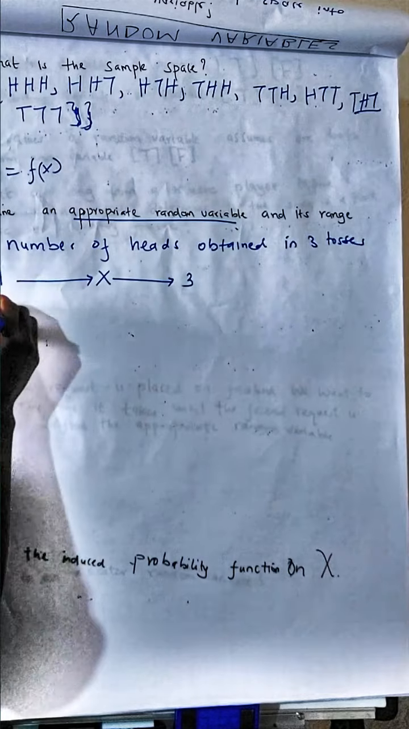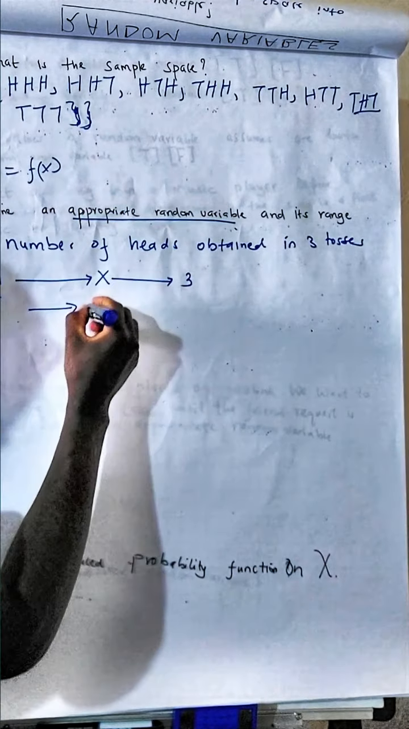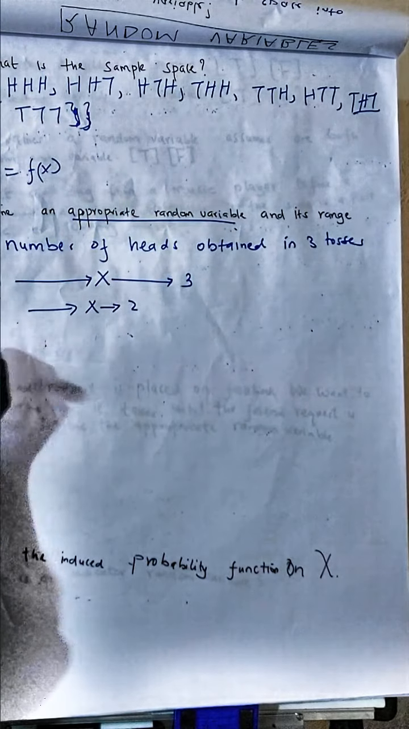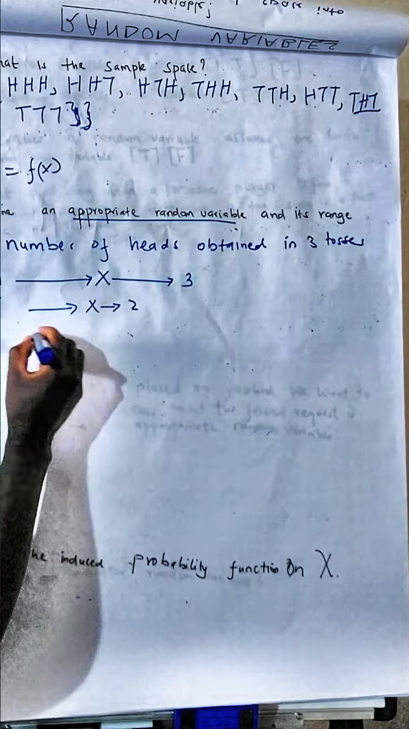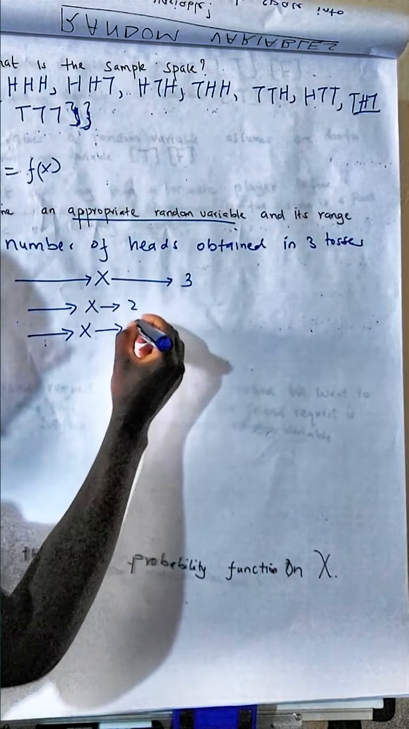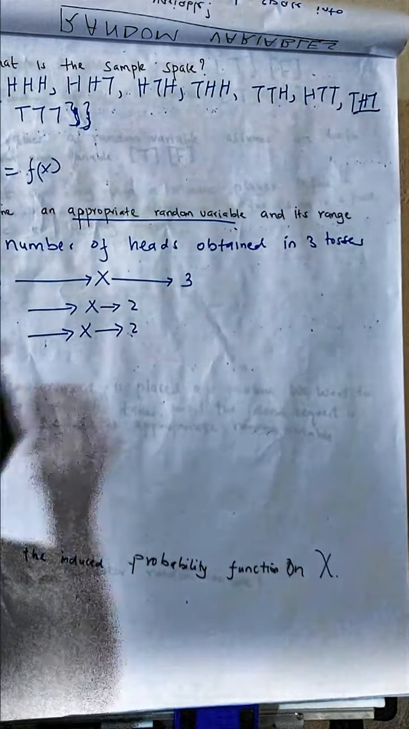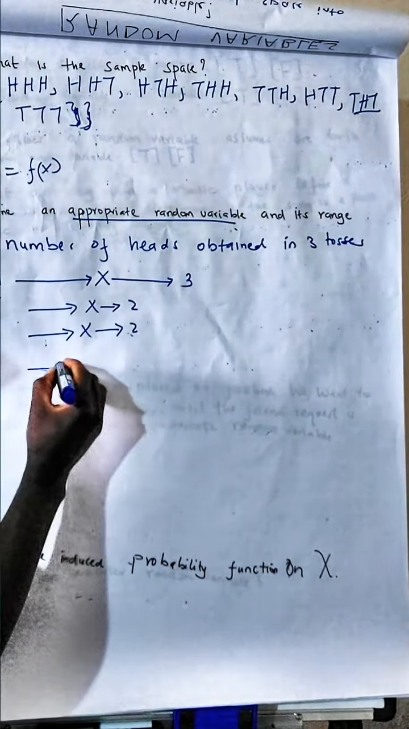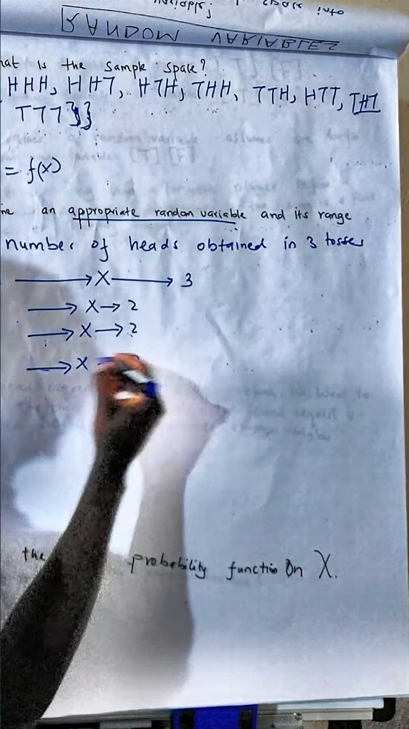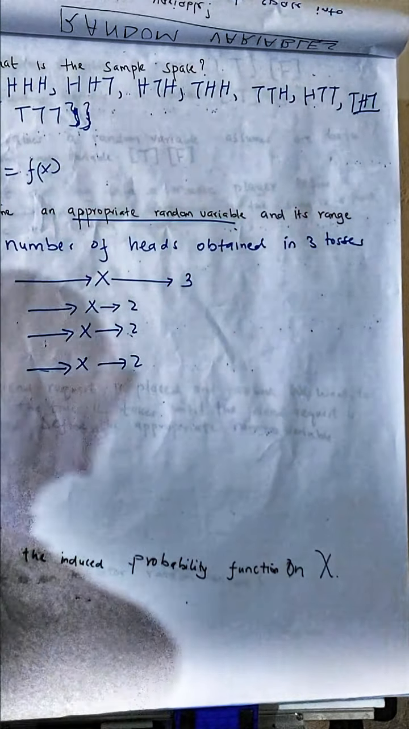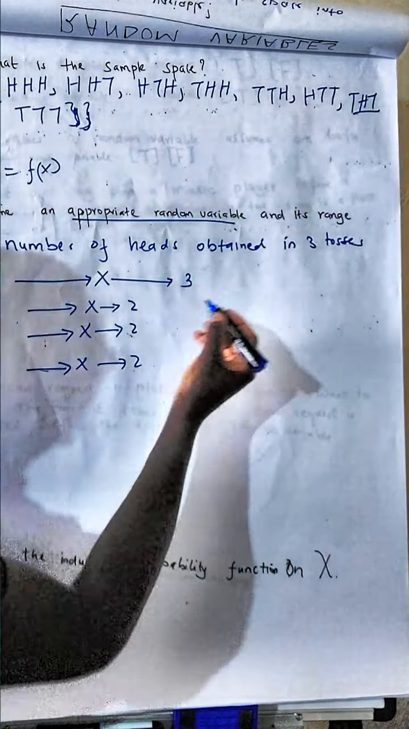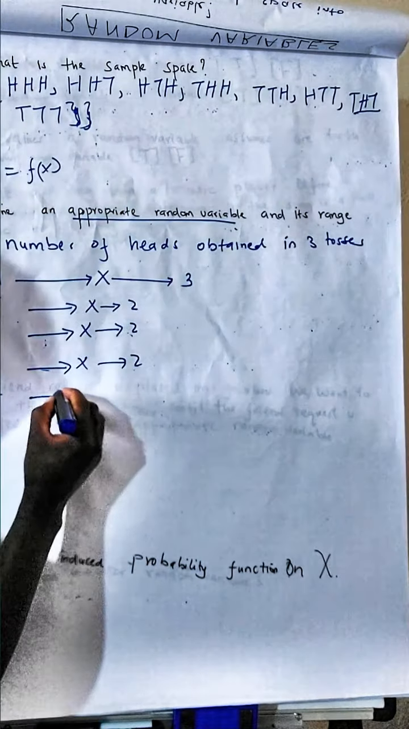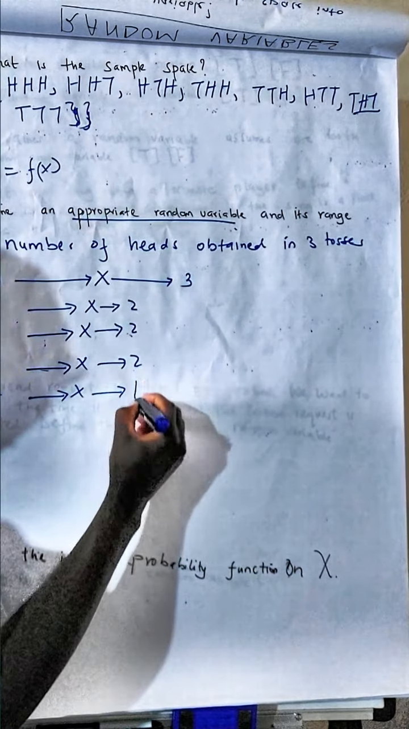Then you feed the other outcome, which is 2 heads and a tail. You feed it to this random variable, it will count 2 heads. You feed the other one, head, tail, head. You feed it to this random variable, it will count how many heads, 2 of them. Then you feed it to the other one, it will count 2 again. Then you can continue that way.